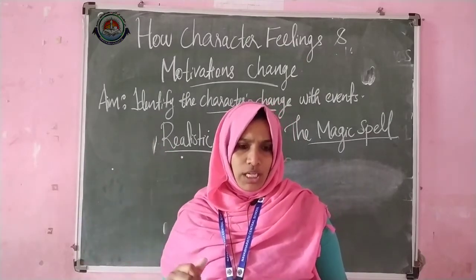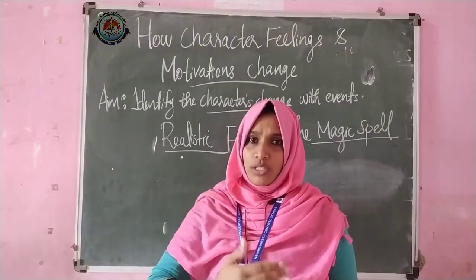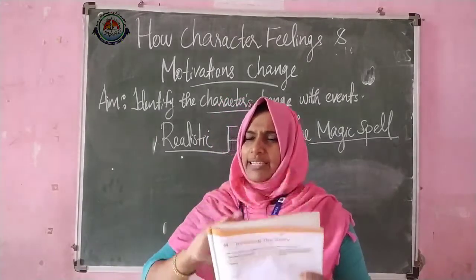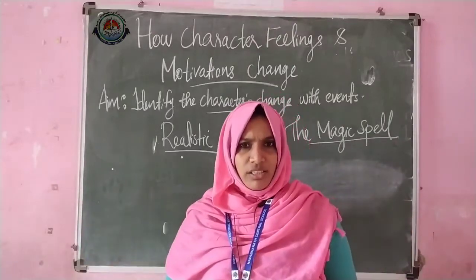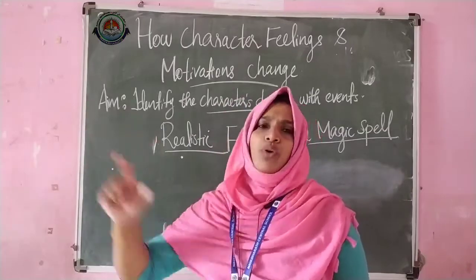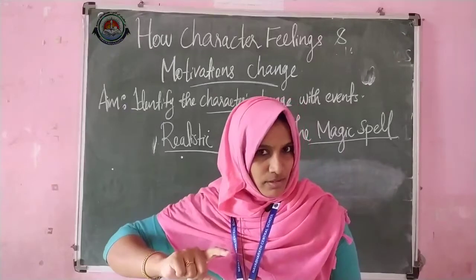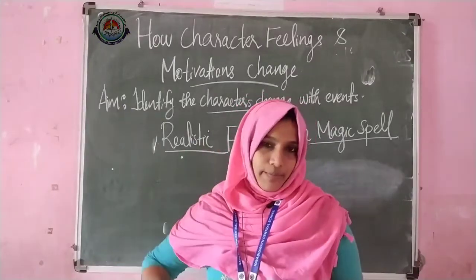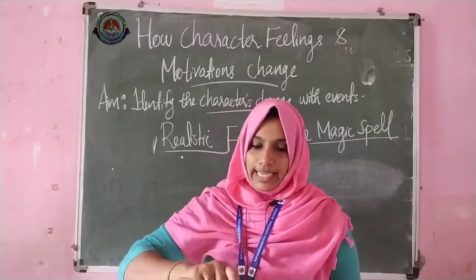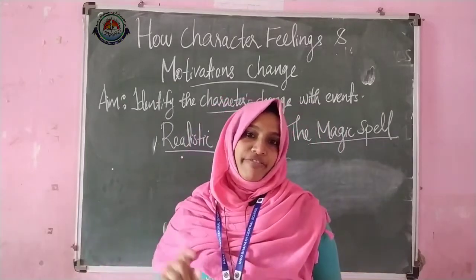How was the change? Before this accident, how were Anu and Ammu? Yes, they felt very angry with their father. Why? Because they want to buy a new car. They want to get rid of the old car, right? That is because they are becoming so angry. So here in this before column, you have to write: Ammu and Anu were angry with their father.